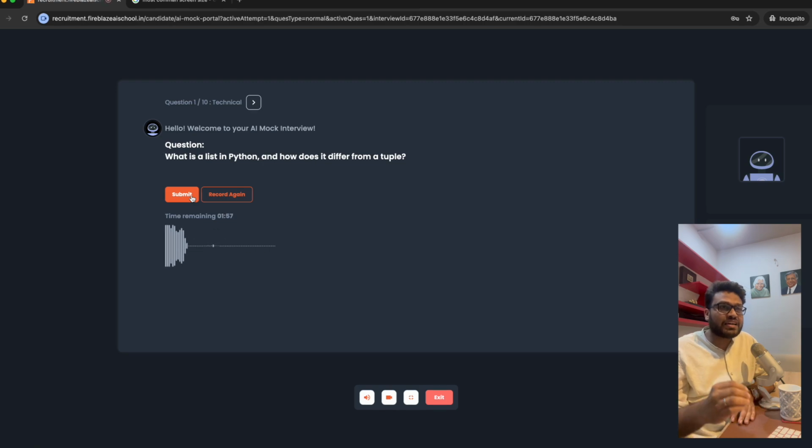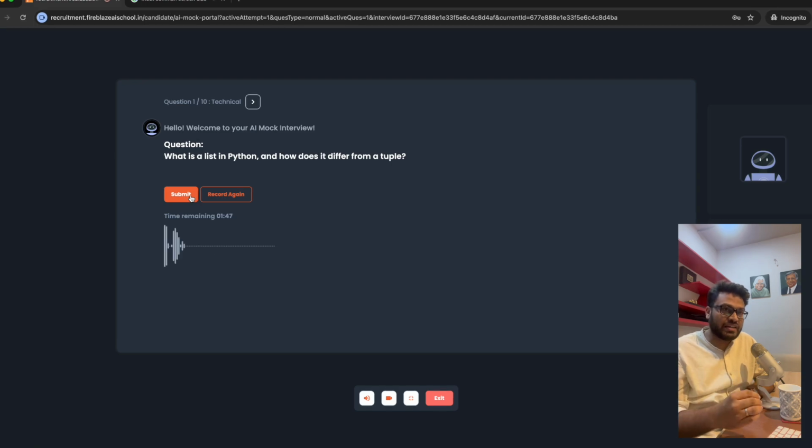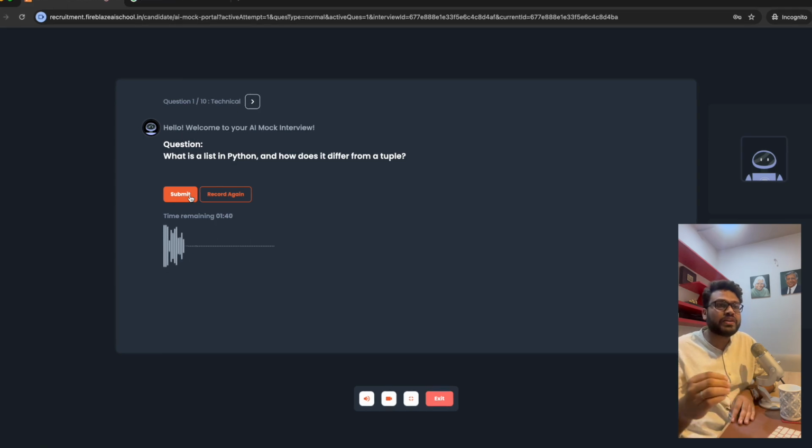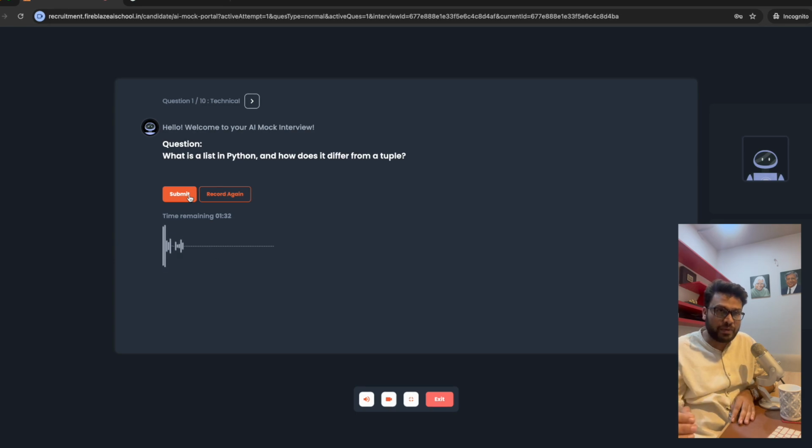List is a container or a data structure in Python which uses square bracket to create. It is mutable. It can store different data types within it. It can store int, float, string, boolean, everything within a list. The difference between a list and a tuple is that tuple uses round bracket and it is immutable. Once defined, you cannot modify a tuple, whereas a list could be modified.